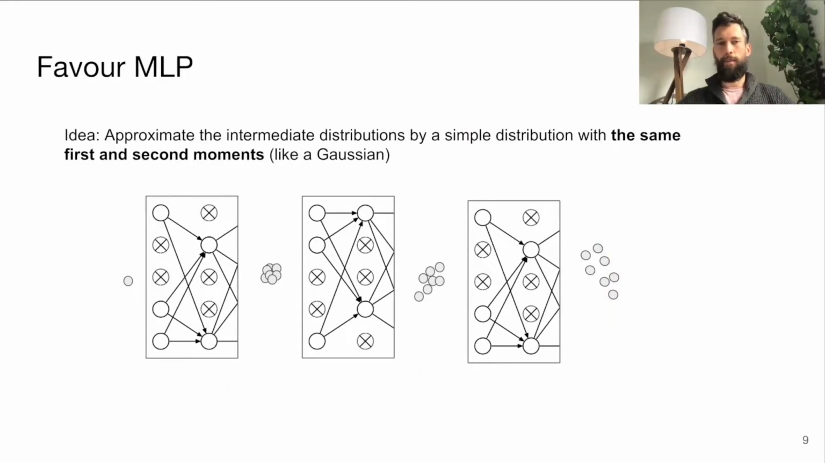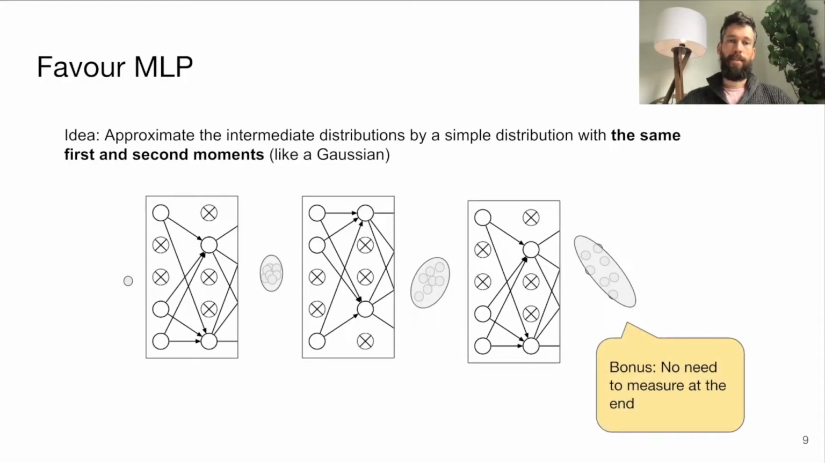The idea of Favour was that since we're only looking at a small set of samples, we can't expect it to represent more than the first and maybe the second moment of the underlying distribution. So what if we just replace the samples with some sort of simple distribution, like a Gaussian that has the same moments? This even has the benefit that we don't have to measure the points in the end, because we just get a distribution outputted directly.